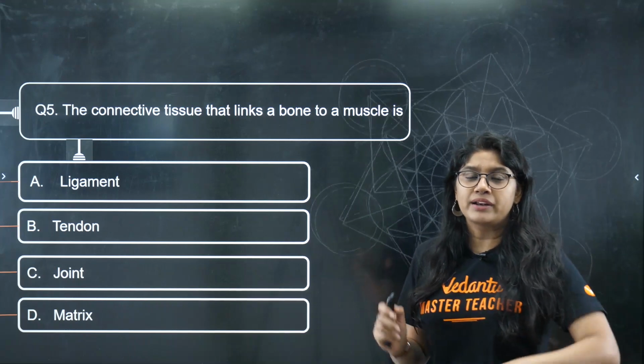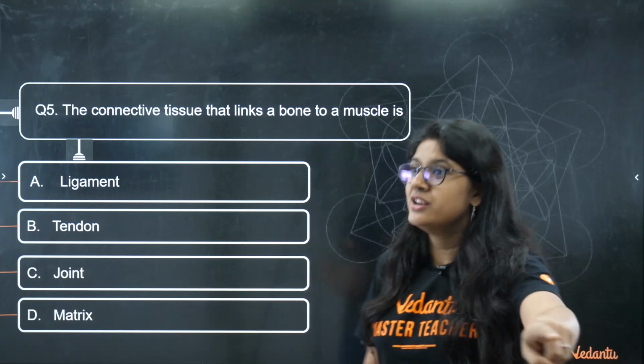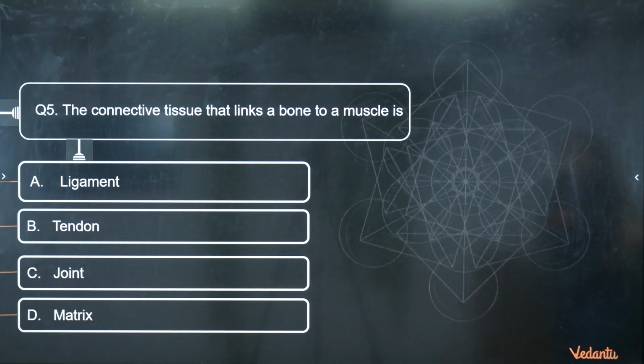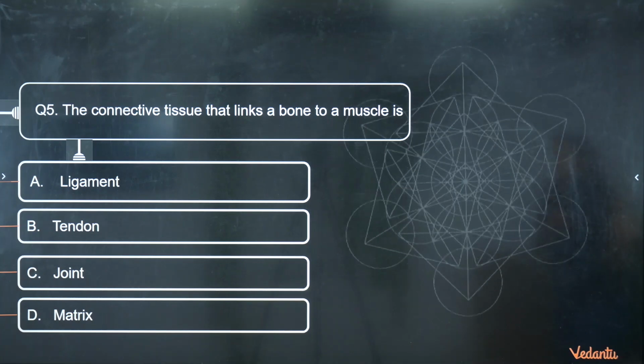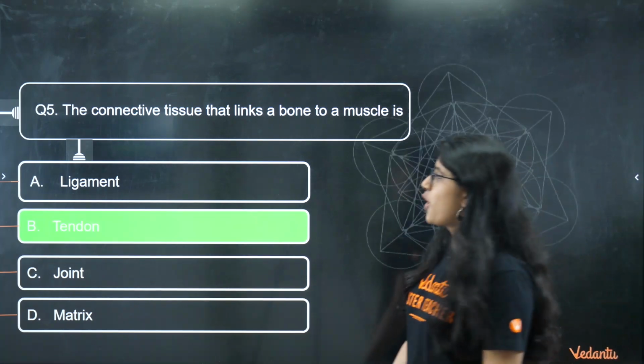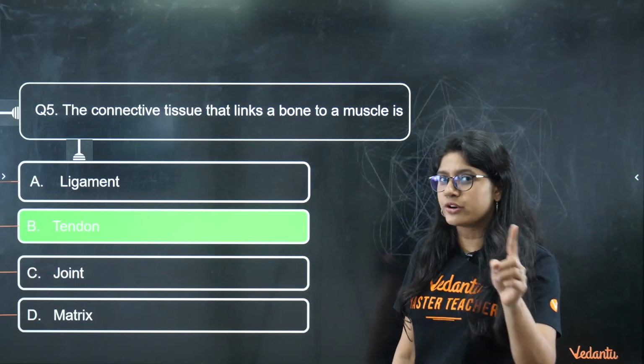Question number 5, everyone. Coming to the homework question, don't leave the class. Just be here with us. The connective tissue that links a bone to a muscle, or muscle to bone, is called what? It's called tendon. I've told you.